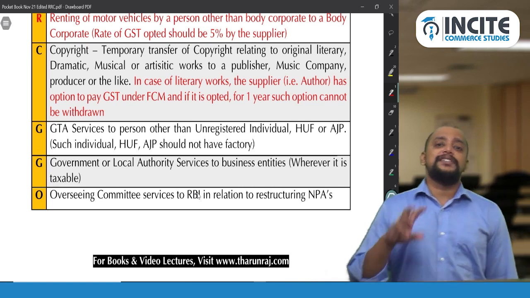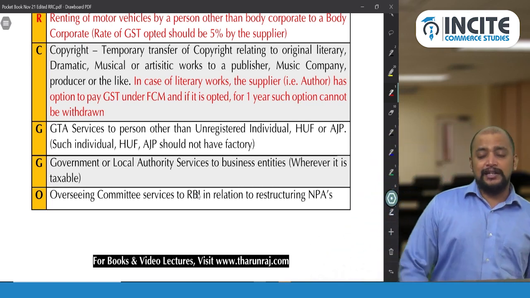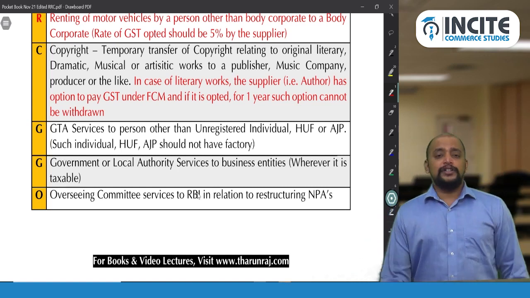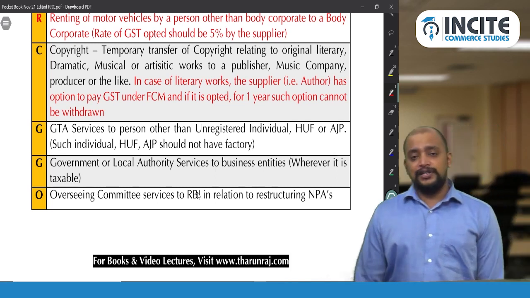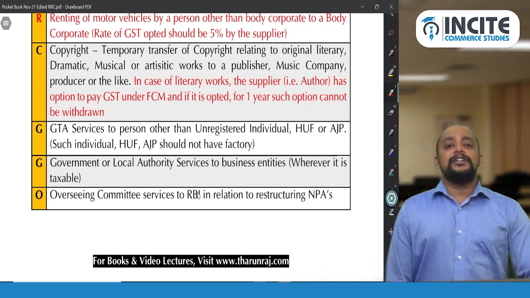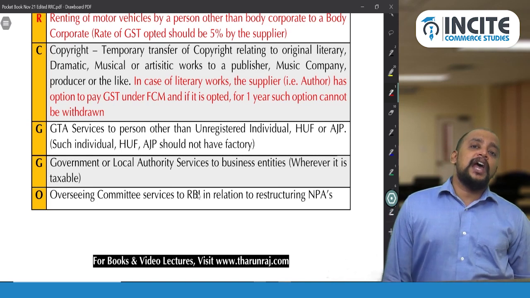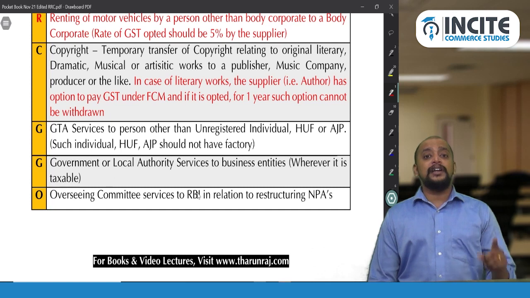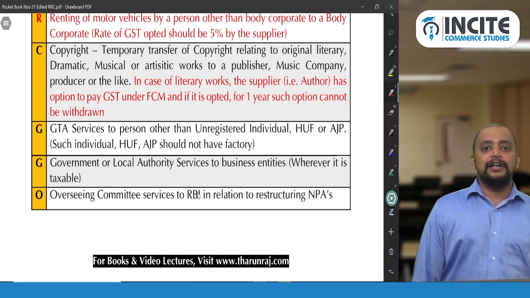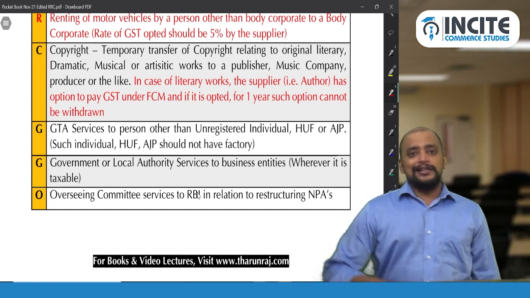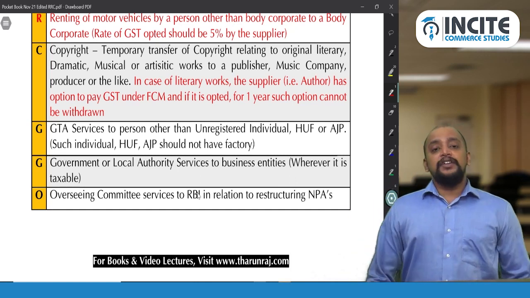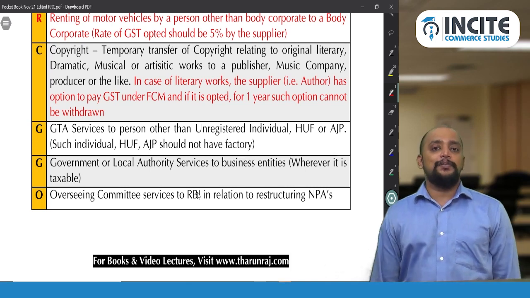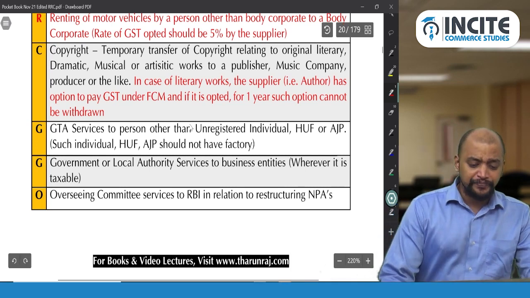So the author has that facility of option, either FCM or RCM. But in case of the other 3, dramatic work, musical work and artistic work, the supplier who is supplying that IPR, the recipient only will pay GST and we don't have that option of FCM versus RCM. That option is only in case of original literary, and also remember there is a lock-in of 1 year. And the author should be registered, otherwise this FCM option is not applicable. If the author is unregistered, by default the publisher, the recipient, only will pay GST under RCM. That is this.